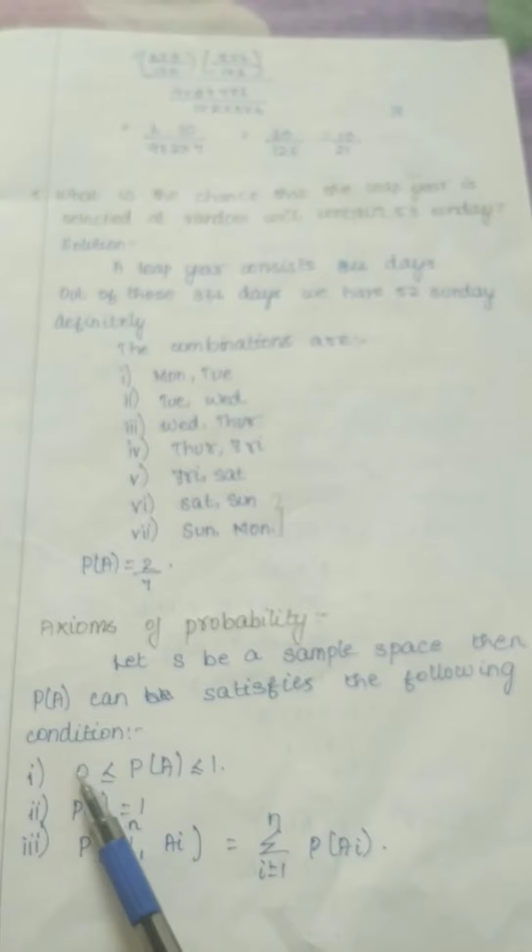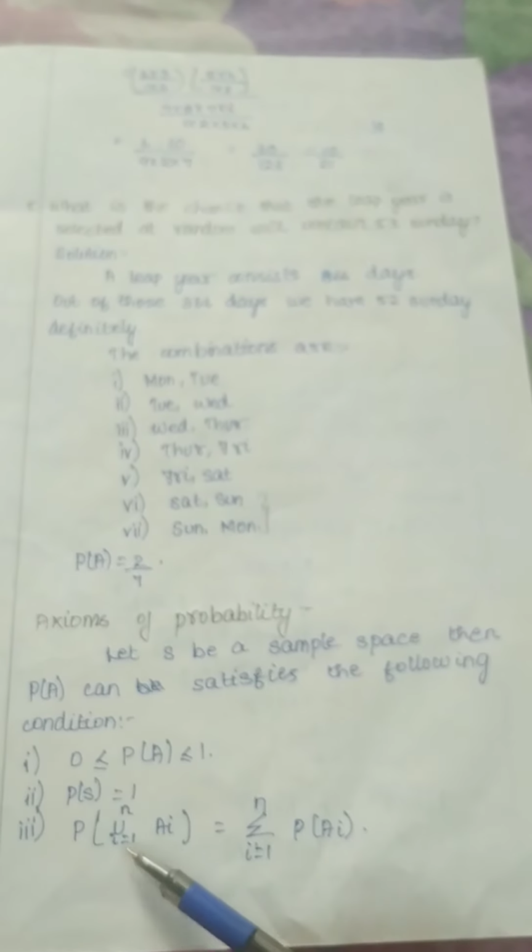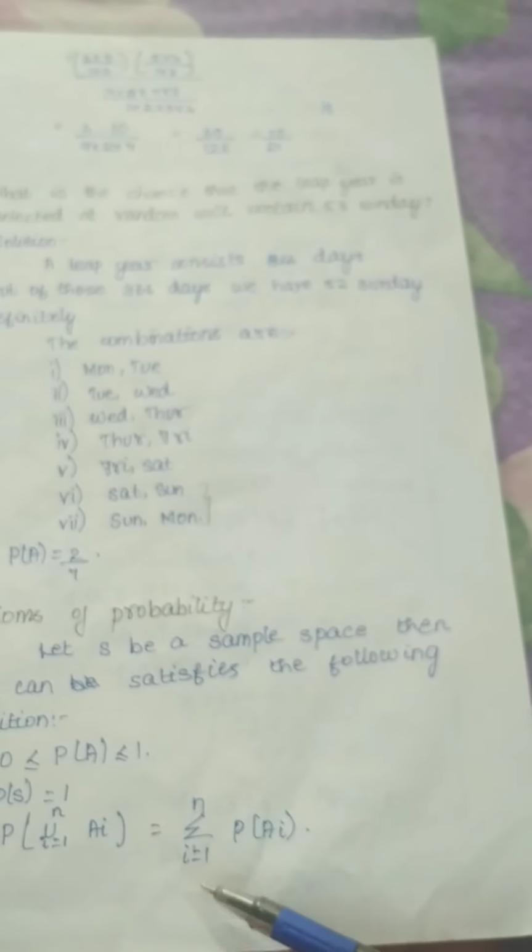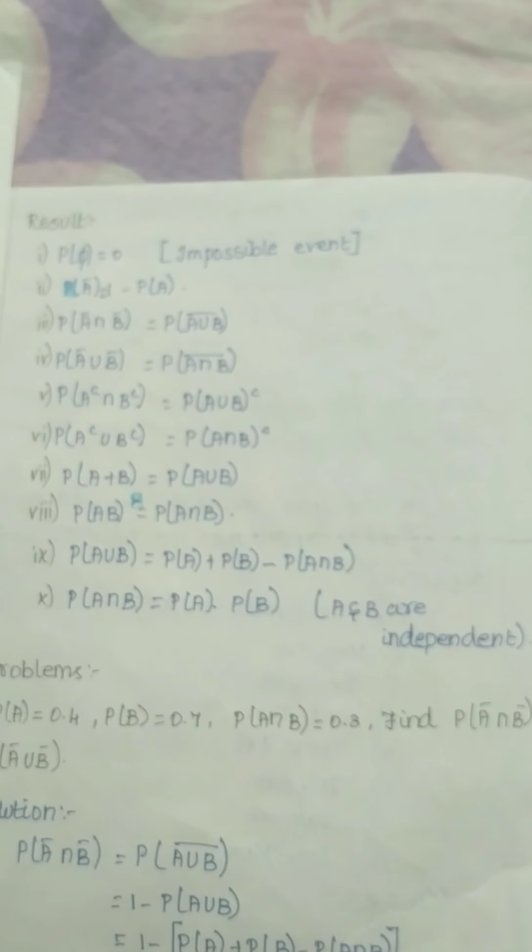Now we move on to the first subtopic, axioms of probability. Let S be a sample space, then probability of A satisfies the following conditions. These are the basic conditions you should know in probability, applicable for all cases. Probability of A lies between 0 and 1 only. Next, probability of S is equal to 1. Next condition, probability of the union of Ai, i equal to 1 to n, is equal to the summation of probability of Ai, i equal to 1 to n.